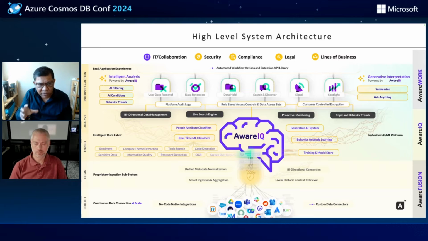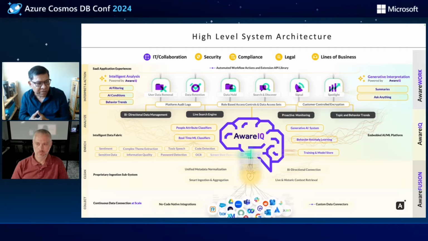The middle tier, which we call Aware IQ, is the enrichment subsystem in this platform. It consists of the intelligent data fabric and an embedded AI/ML platform that hosts Aware's purpose-built ML models and selected generative AI models. These models process these messages further to detect sentiment, toxic speech, complex themes, sensitive data, OCR, password detection, and so on.